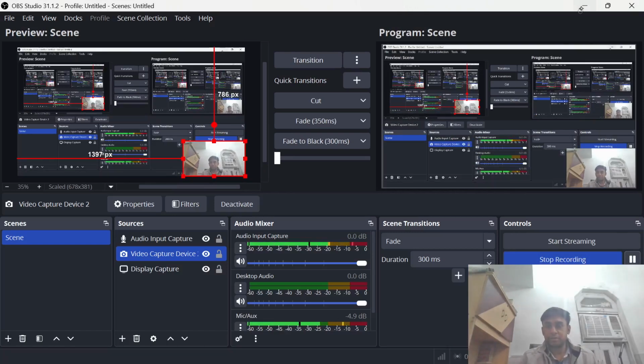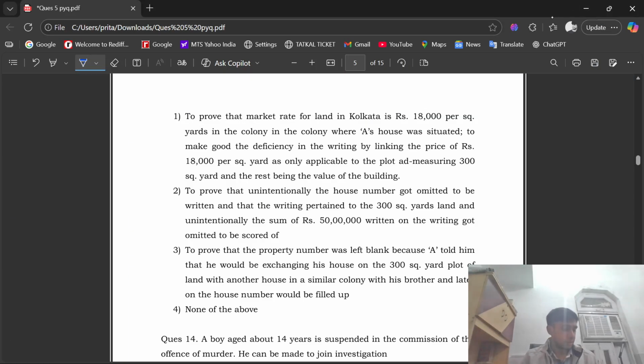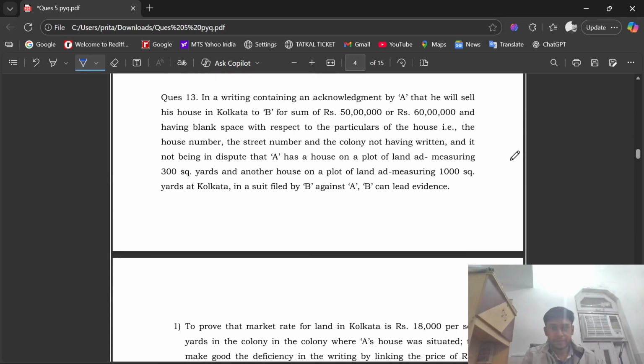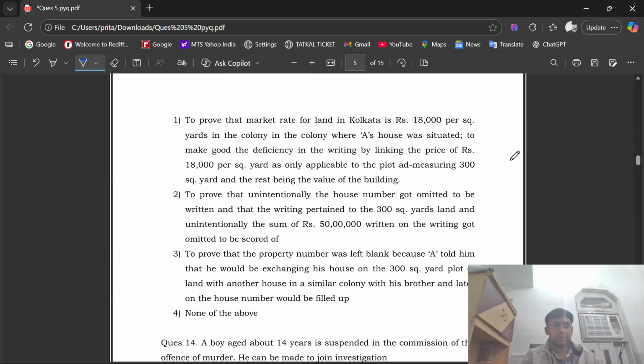Sorry for the interference. Let's continue where we left. We were discussing question number 13. The options were, the first option was to prove that market rate for land in Kolkata is rupees 18,000 per square yard in the colony where his house was situated, to make good the deficiency in the writing by linking the price of 18,000 per square yard as only applicable to the plot measuring 300 square yards, and the rest being the value of the building.